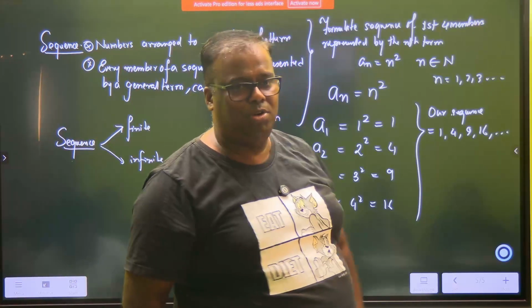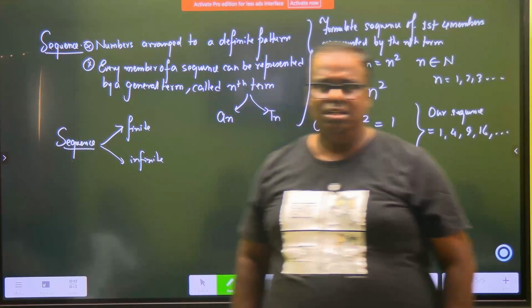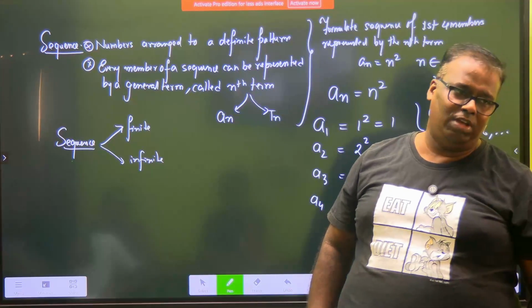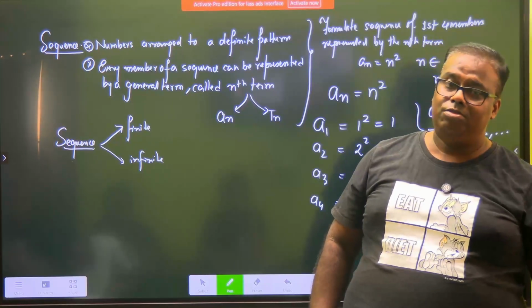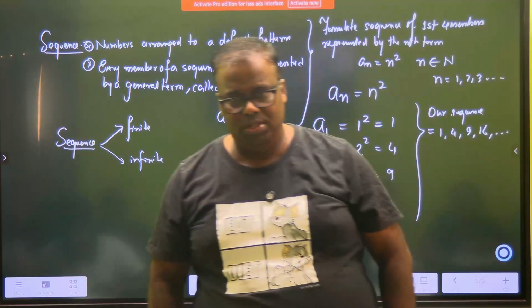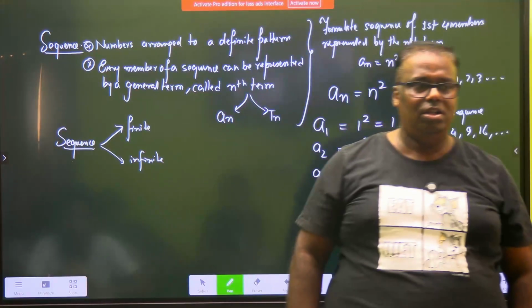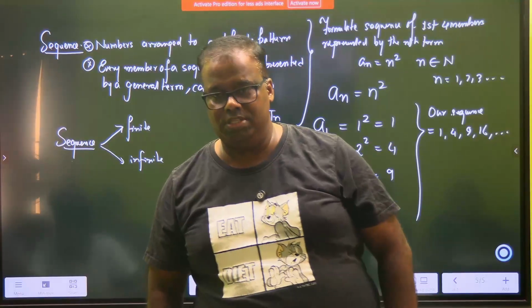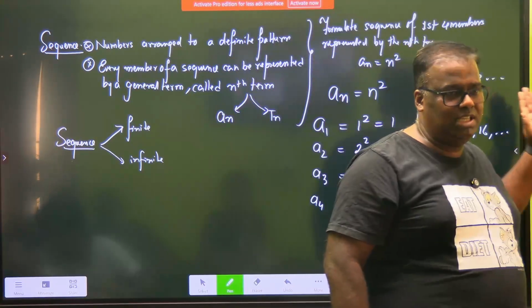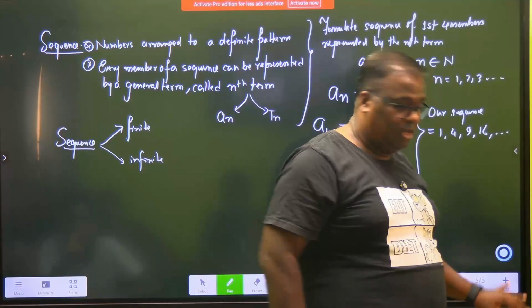So based on this discussion and example, you get a fair bit of idea what a sequence is all about. A sequence is a pattern of numbers. The pattern can be readily identifiable by me or not identifiable by me. Sir, if they give us some deadly sequence and say, formulate the number, nobody will give you that. What they will give you is some general term or nth term, and they will ask you to populate the sequence. Like this. This was an easy general term. Shall we now see some examples? No opening book, okay? Okay, I will write.